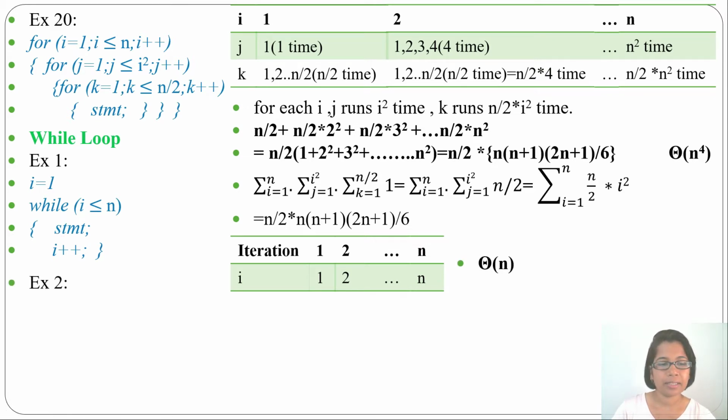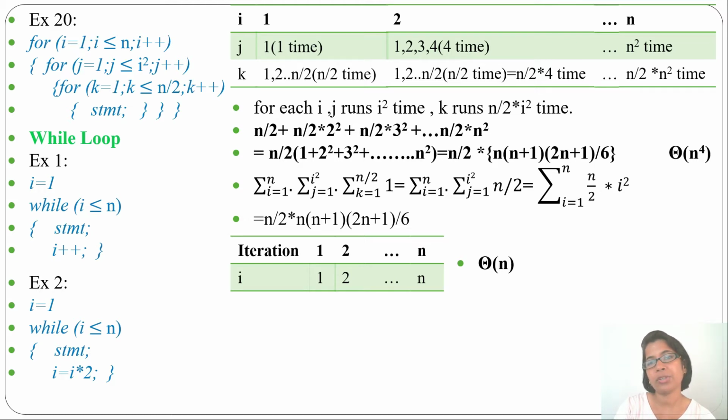Let's see another example. Example 2. I equals to 1, while I less than equals to n, some statement is given, then I equals to I multiplication 2. This also we can represent in for loop. Every while loop we can also represent in for loop. If you know what will be the running time for the for loop, you can also find the running time for the while loop. So how will we write this while loop using for loop?